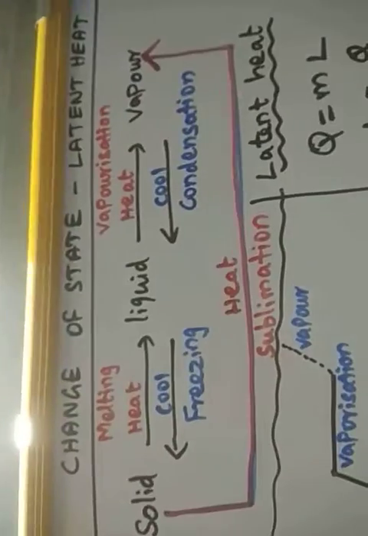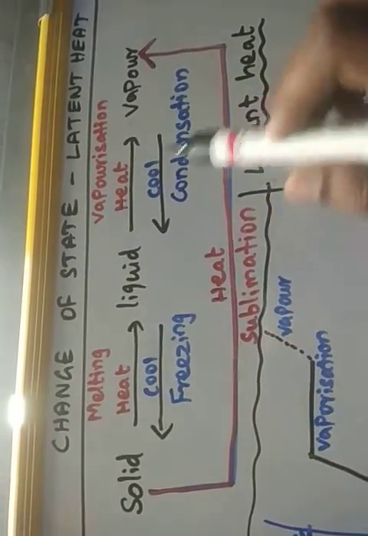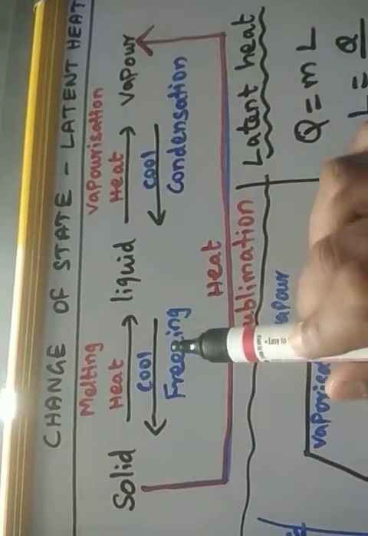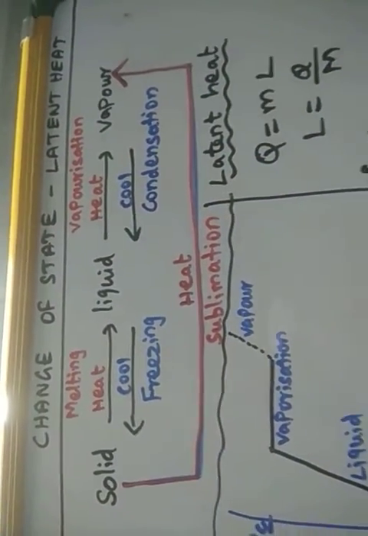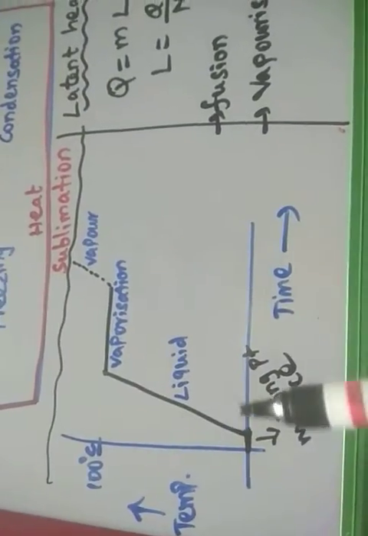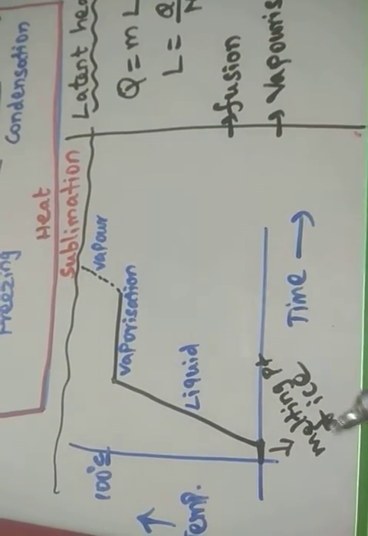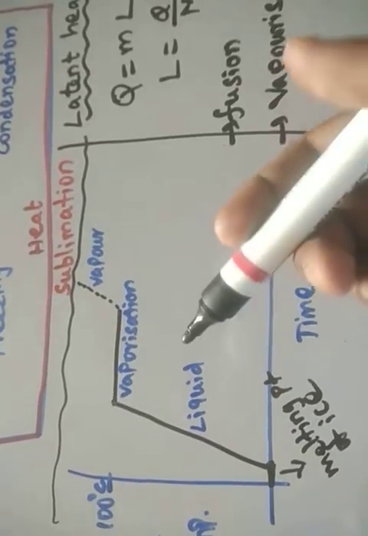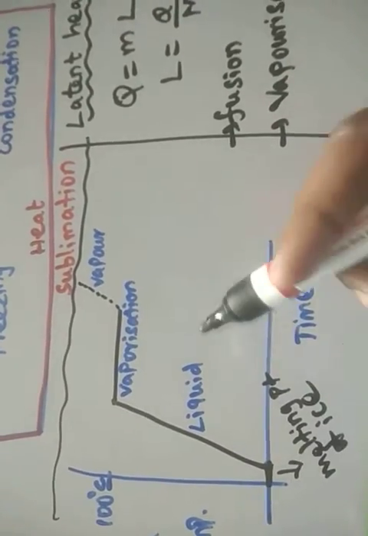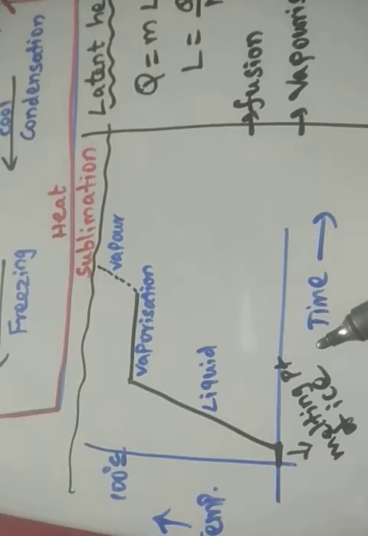So first, what is a change of state? What are the processes involved? Melting, vaporization, freezing, condensation, sublimation. This graph shows the melting of ice into vapor. When heat is supplied, the ice is converted into liquid, then the liquid is converted into vapor.